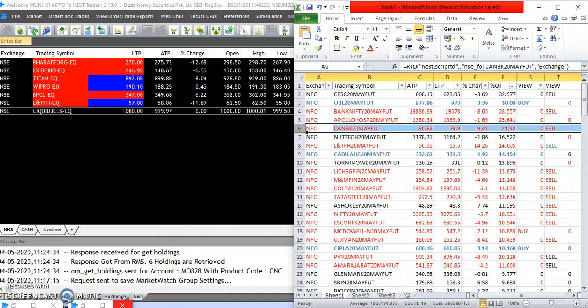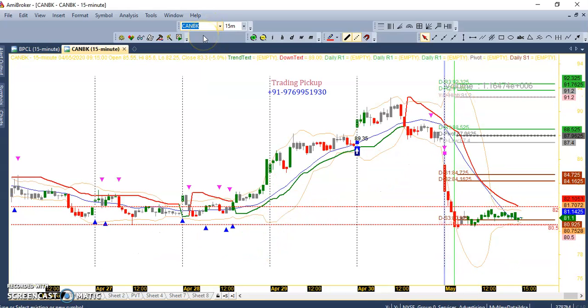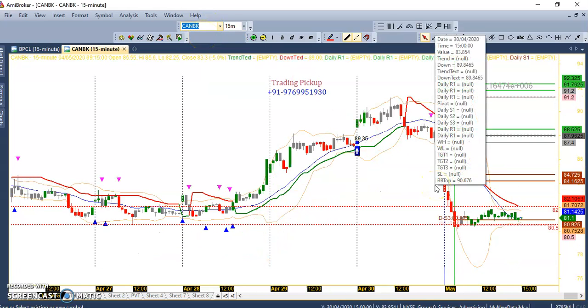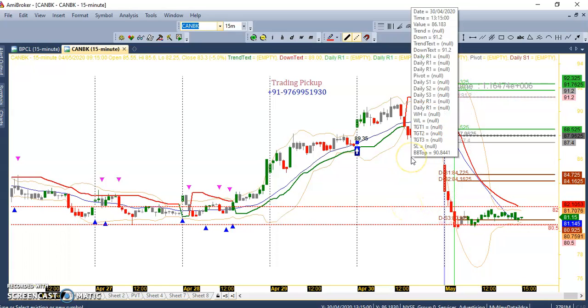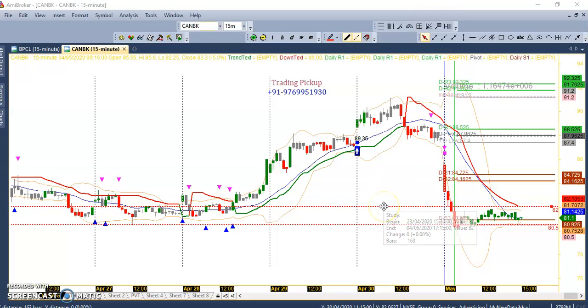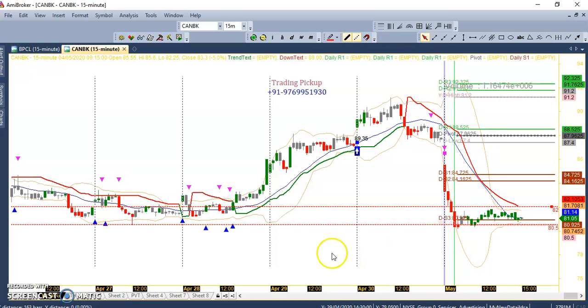Let's see in the live chart what activity in Can Bank has been seen. This is Can Bank. See, Can Bank has given us the sell signal at 9:30. So the sell has to be done at around 82.25. Okay, so let's see, 82, and it has made a low of around 80.25, so almost a 2% gain it has given in this trade. Can Bank has given us the 2% gain. So let's see another trade.